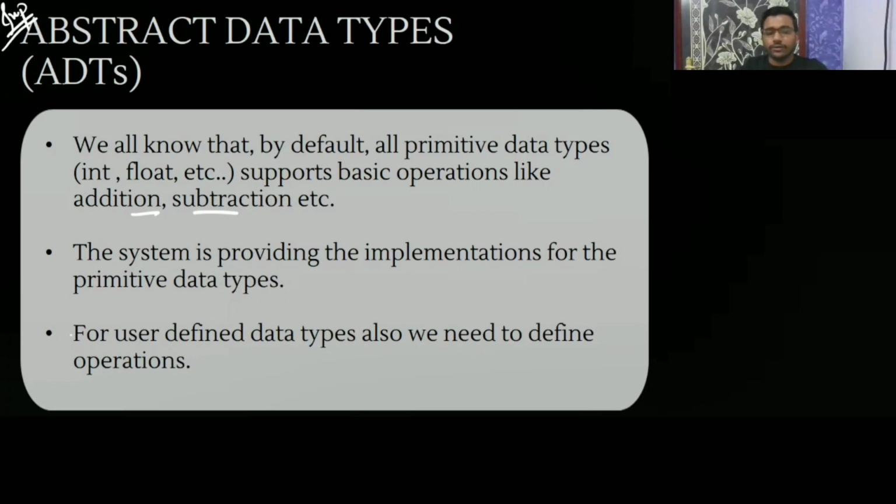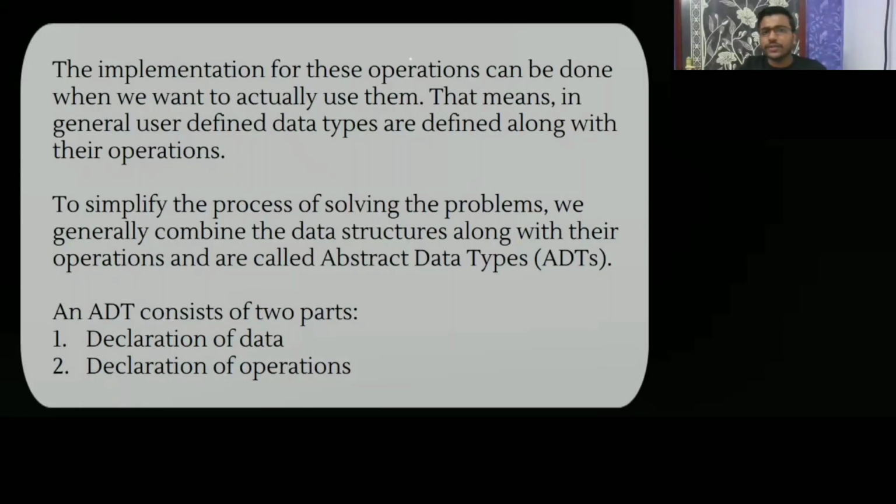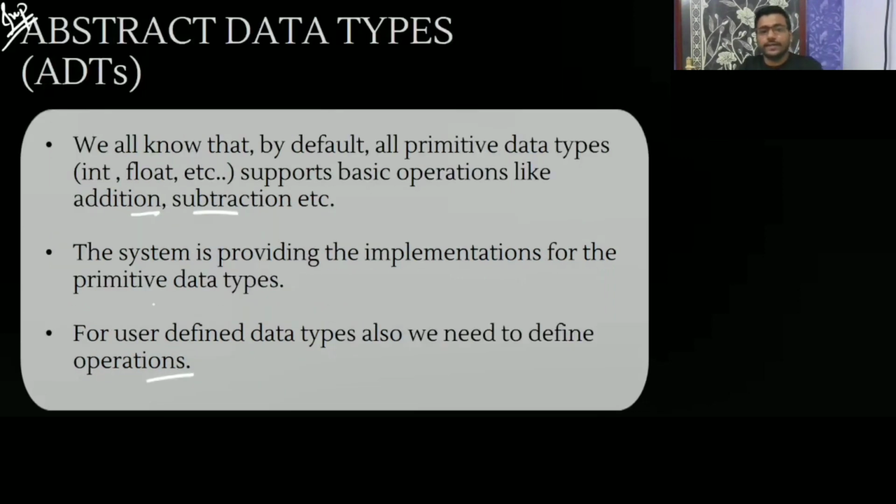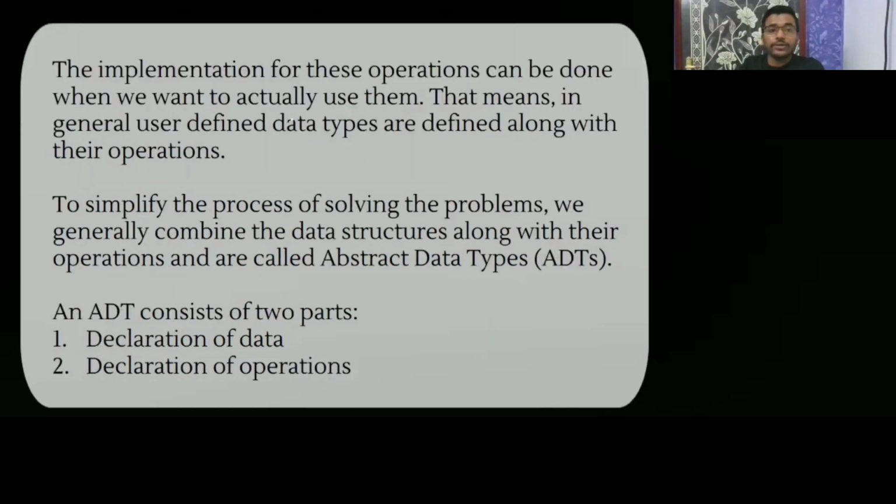Now, for user defined data types, we also need to define operations. Structure and union are user defined data types. For these, we need to define how the operations will work. You can pause and write the note. The implementation for these operations can be done when we actually want to use them. You define some user defined data type, but there is no need to do the implementation yet.